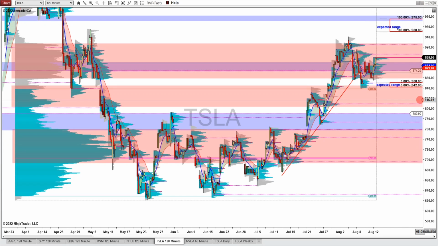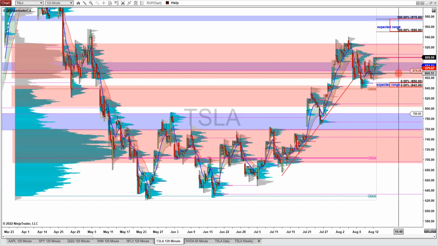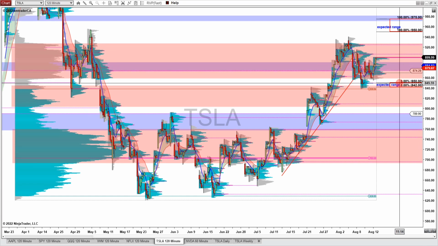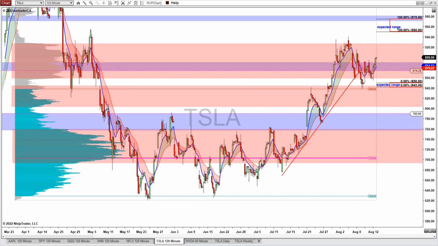And for Tesla, there are quite a few VPOCs in between the weekly expected move, and they are 925, 906, 900, and 850. So keep an eye on these VPOCs for possible targets. Tesla did not put in a strong performance last week, so I see that it might just chop around within this high volume zone between 927 and 860, and then just tag those VPOCs that I just pointed out.